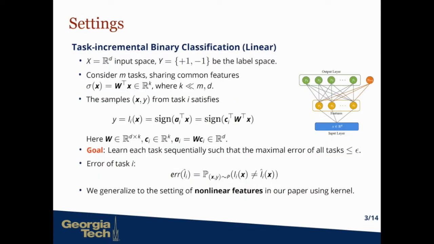Our setting is the task-incremental binary classification. Let X be the input space in Z dimension, Y be the binary label space. We consider M tasks sharing K common features, where K is much smaller than M and Z. For each sample X, it's labeled as sign of a_i transpose X, where a_i is the target vector that we want to learn. Our goal is to learn each task sequentially, such that the maximal error of all tasks is less than epsilon. We generalize to the setting of nonlinear features in our paper.